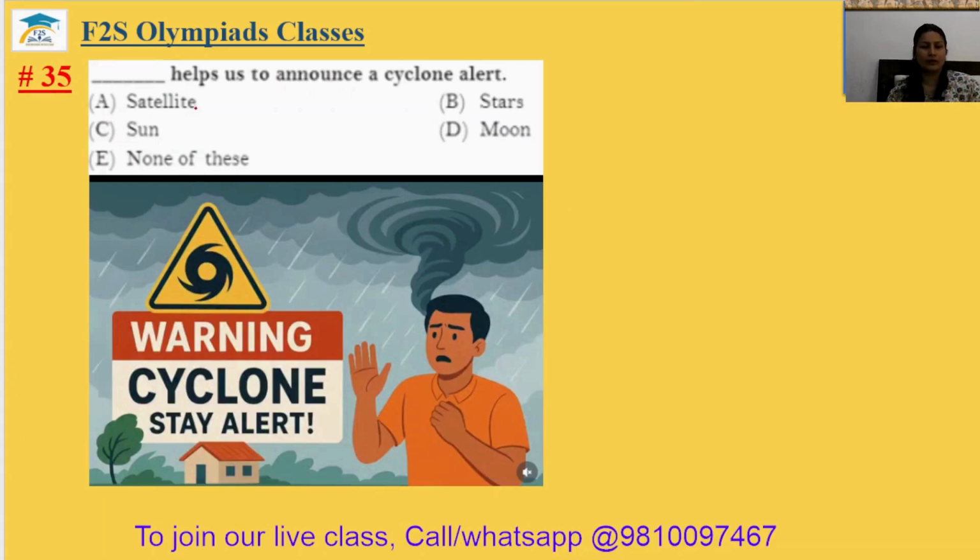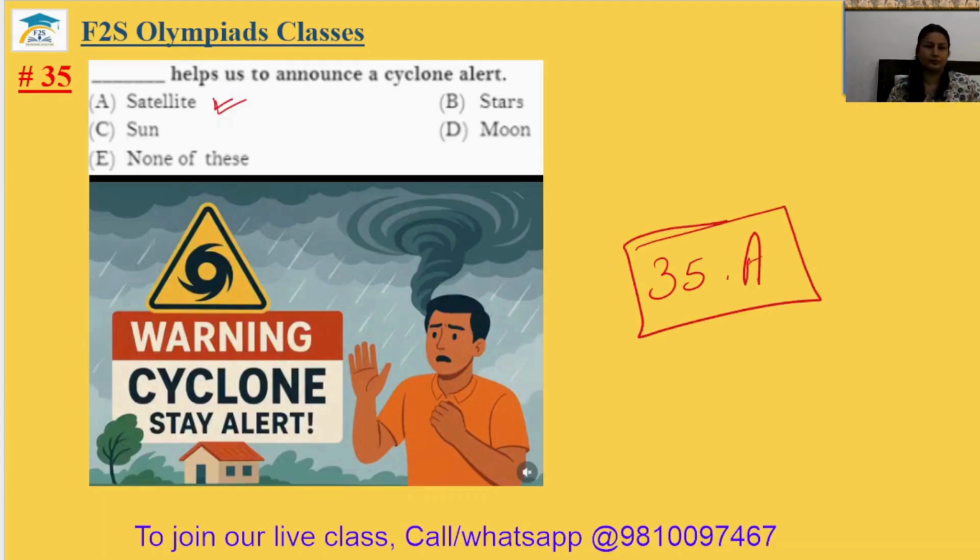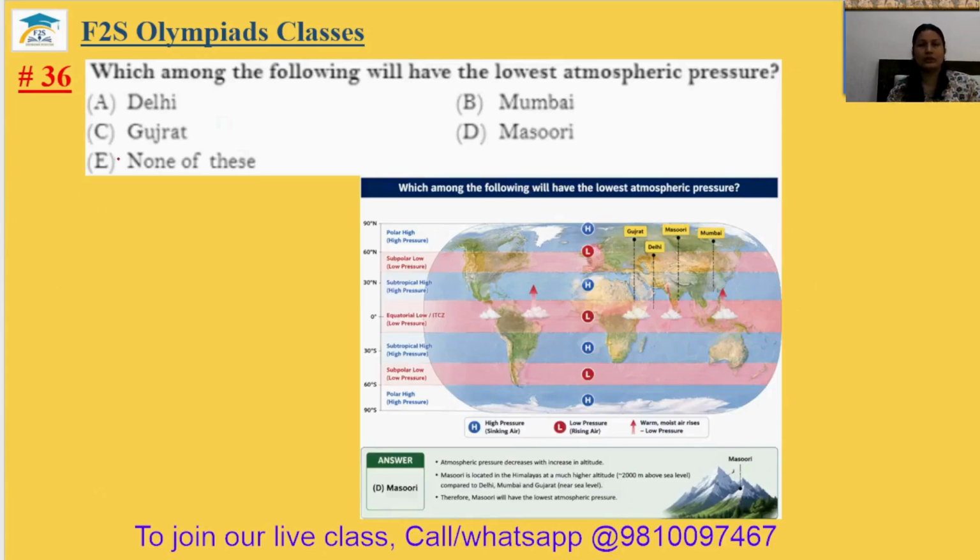Question number 35. Dash helps us to announce a cyclone alert. Satellite helps us to announce a cyclone alert. The 35th answer is option A. Question number 36. Which among the following will have the lowest atmospheric pressure? You can see here, Missouri is at the lowest atmospheric pressure.